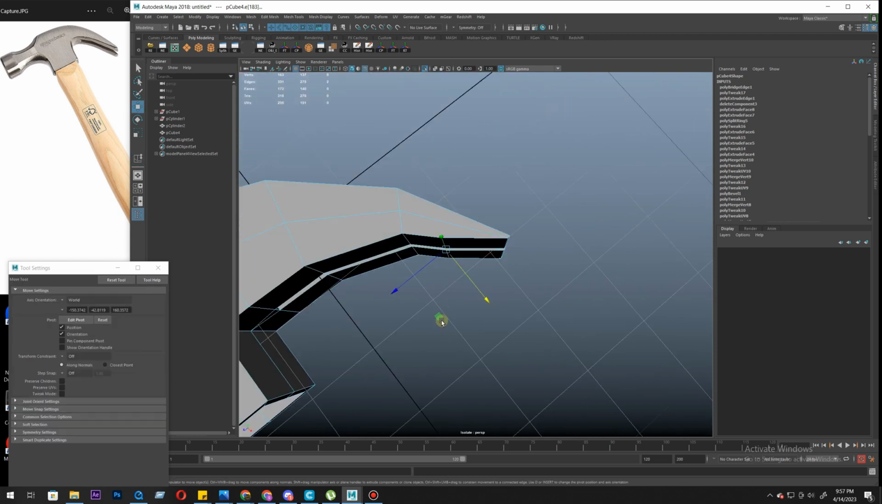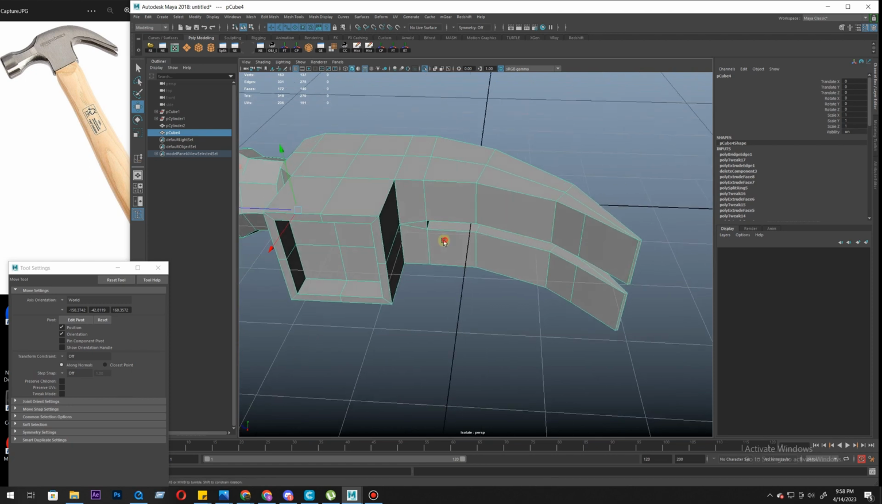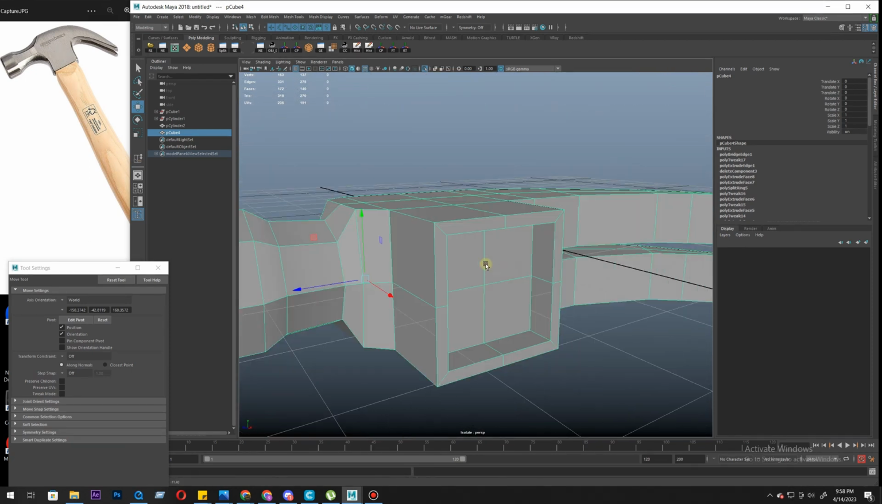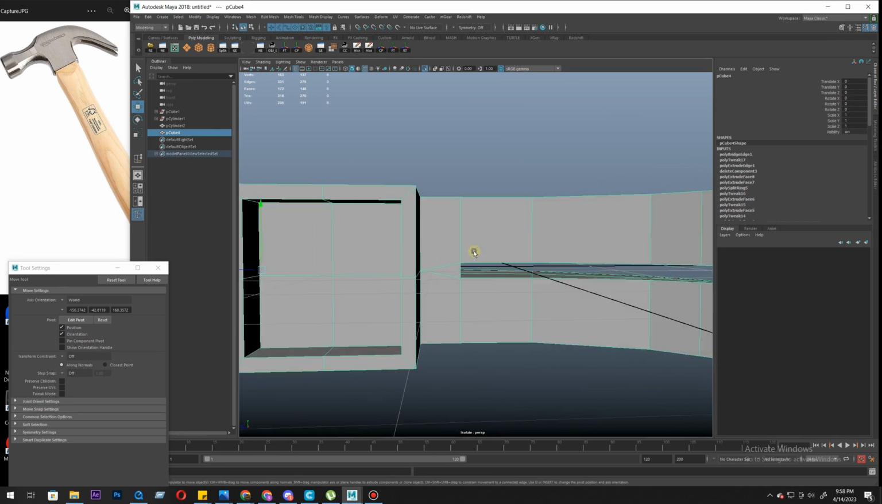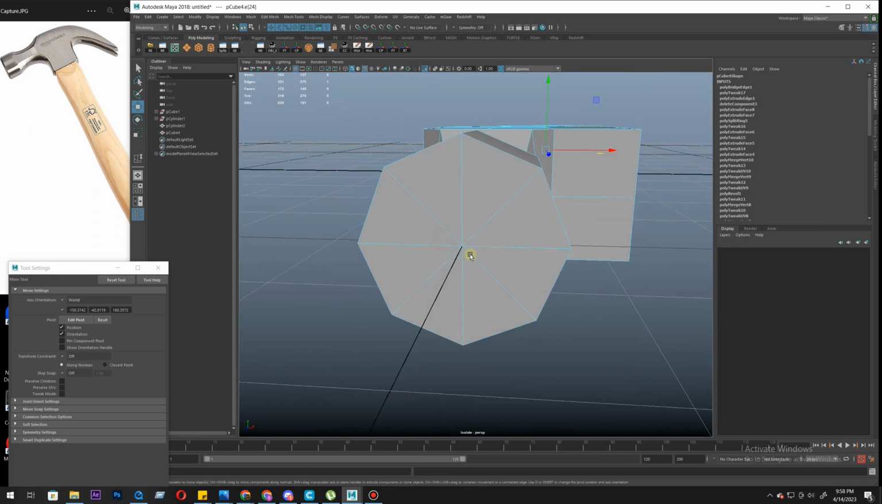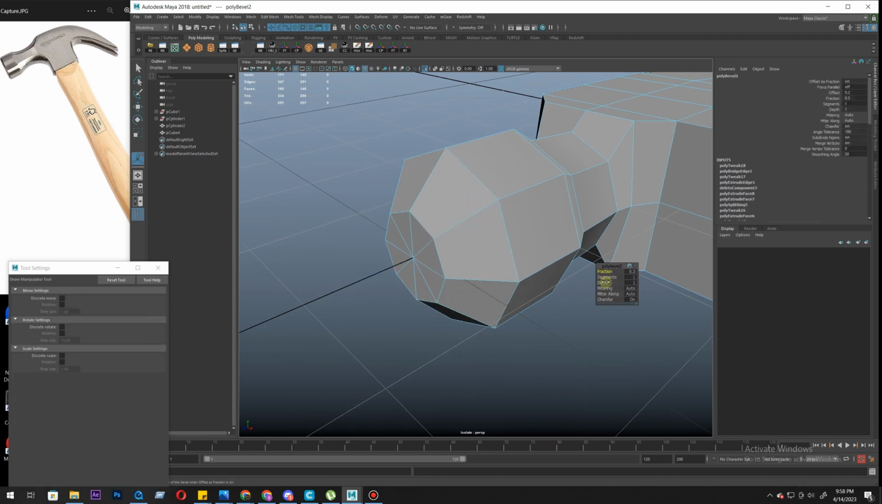We need to move this. So this is not holding. We need to put some hold edges so it holds the shape. Let's go to edge mode and we will bevel this. That's too big. That will do.